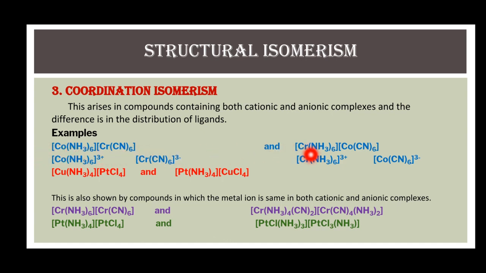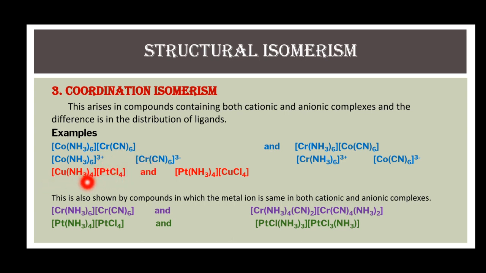In its isomer, the ligands are exchanged and the cationic part is hexaamine chromium, whereas the anionic part is hexacyanocobaltate. The only difference is in the positions of ligands that are exchanged in cationic and anionic complexes.